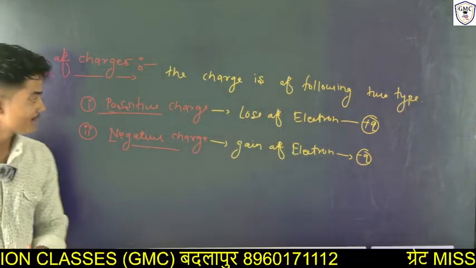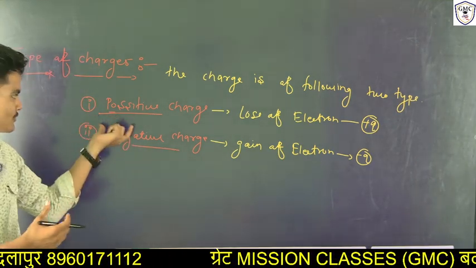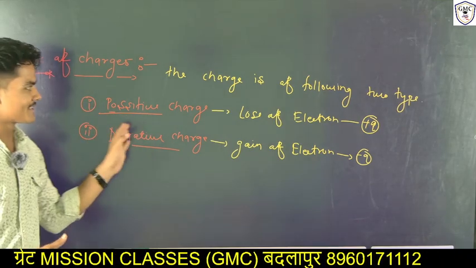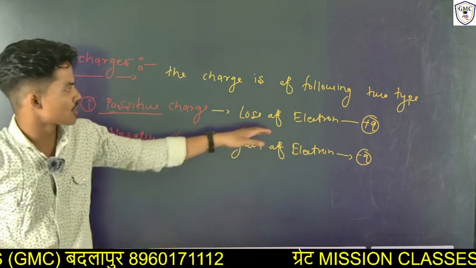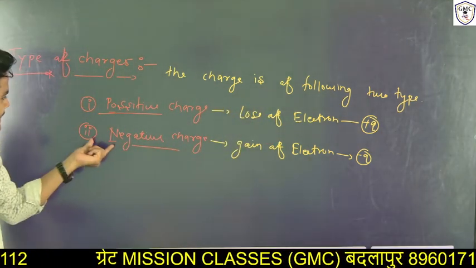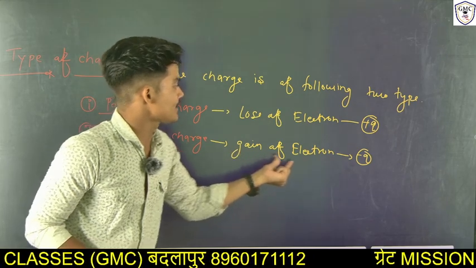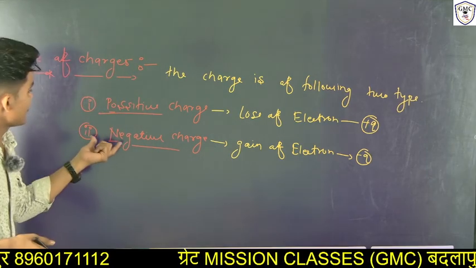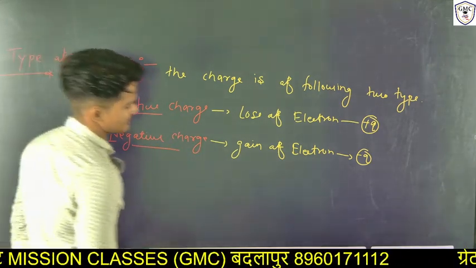So dear students, what types of charge are there? There are the following two types of charge. First is positive charge and the second one is negative charge. What do you understand by positive charge? The charge which is formed by the loss of electrons. Where a loss of electrons occurs, positive charge is formed. Then the second thing, what is negative charge? The charge which is formed by the gain of electrons. Whichever object gains electrons forms negative charge. Okay.